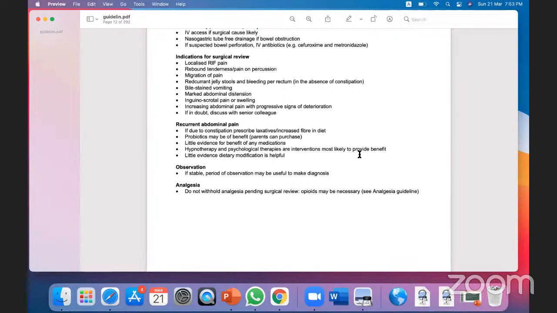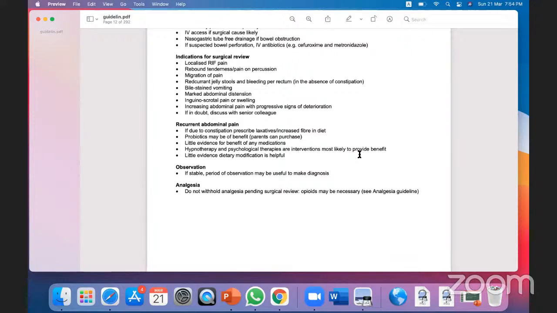Now, what are the indications for surgical review? A localized right iliac fossa pain indicates appendicitis. Rebound tenderness or pain on percussion indicates appendicitis. Migration of pain. Suppose there is intestinal obstruction, then to relieve that obstruction, the pain will be colicky and migrating. This force, this colicky nature of the intestine, tries to move the obstruction, so you will find migrating pain. And some pain will be referred, like in basal pneumonia, the pain will be referred to the abdomen. Sometimes you will find referred pain.